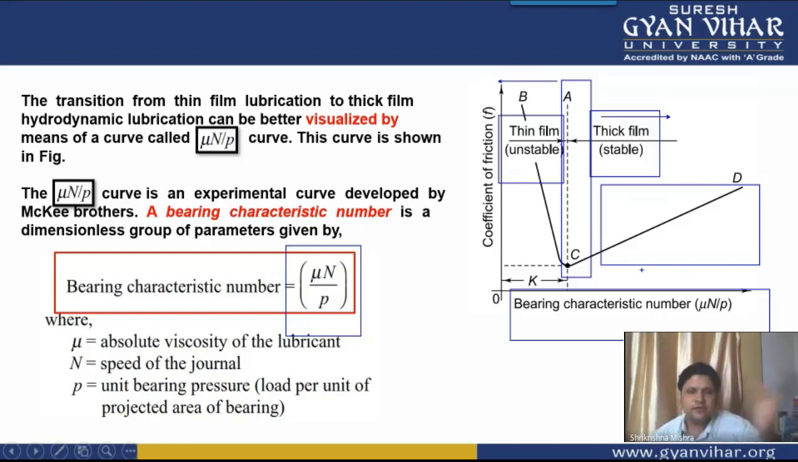While in the thin film lubrication area, it is known as the unstable region, and you should never work in this unstable region because it can result in power loss.